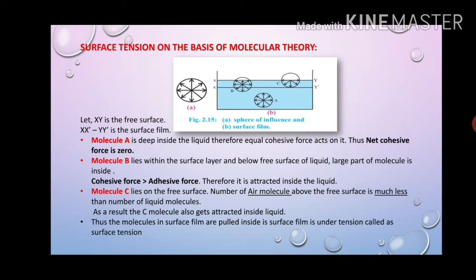If you compare the three locations, you can see that the A particle is much inside the liquid, then B particle has a small area which is exposed to the air, then C particle, half of the sphere is outside the liquid and half of the sphere is inside the liquid, right?